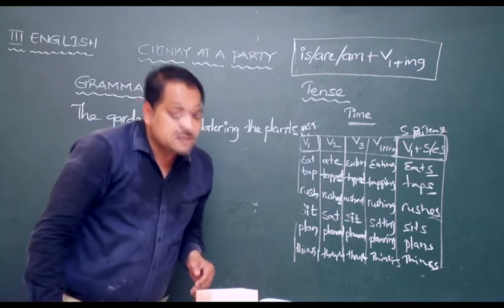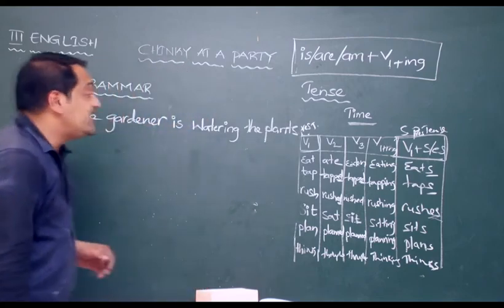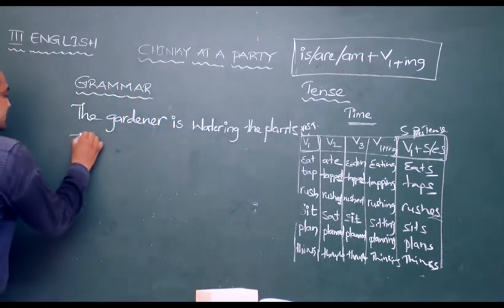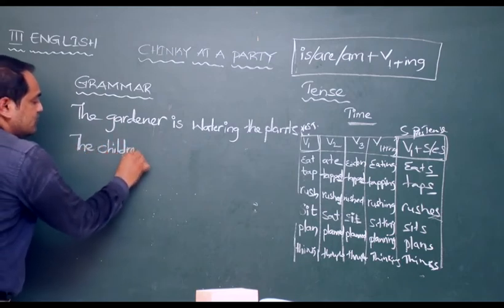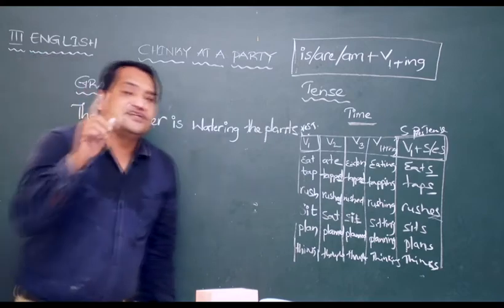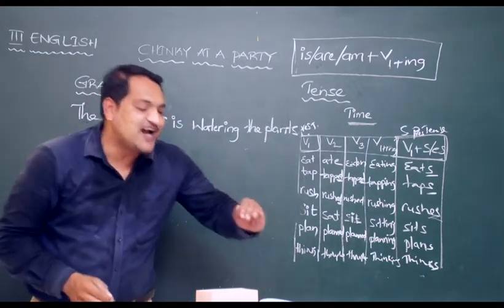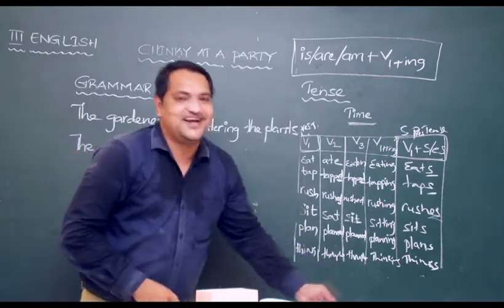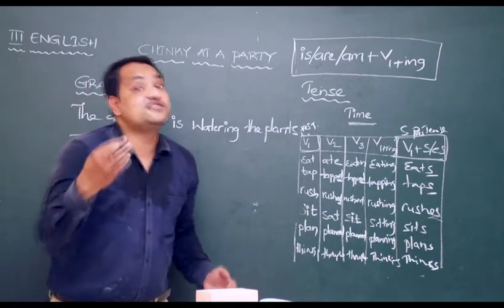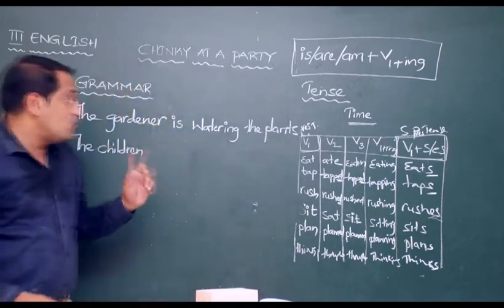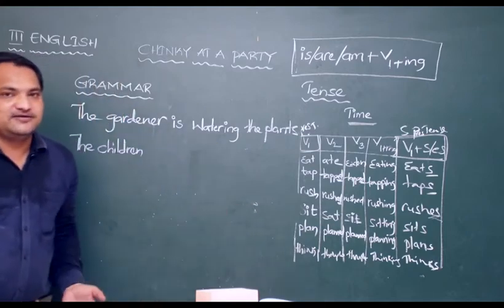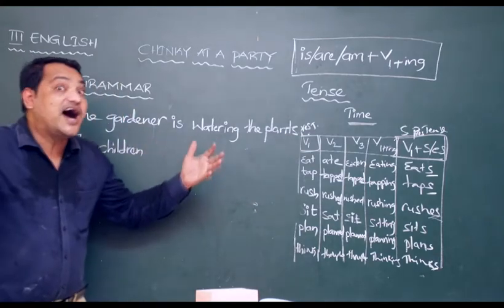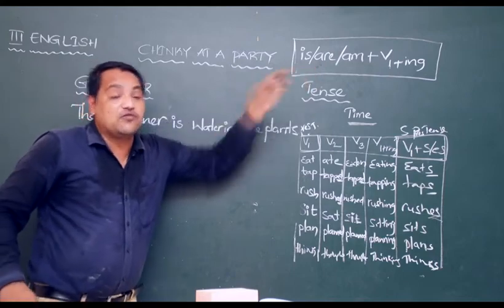The children swim in the pool every day. The children. Who are called children? If it is one, we call child, my little child. But if many, children. So many, not one. One means is. My child is pretty. But children are. Why?